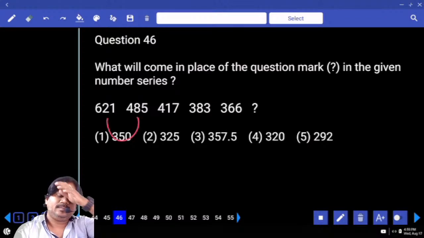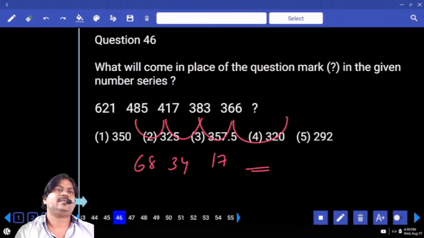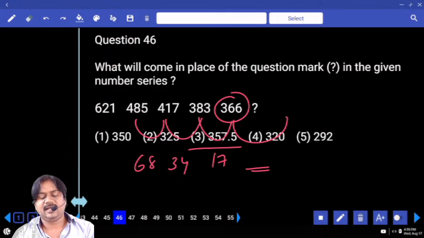Difference. What is the difference? 66, 83 difference. 17. Next difference, 34. Next difference, 68. The next difference must be a decimal number, yes or no? If we subtract a decimal number from a natural number, we get a decimal number. Which is the decimal number in the given options? Third option. Option number 3 is our answer.